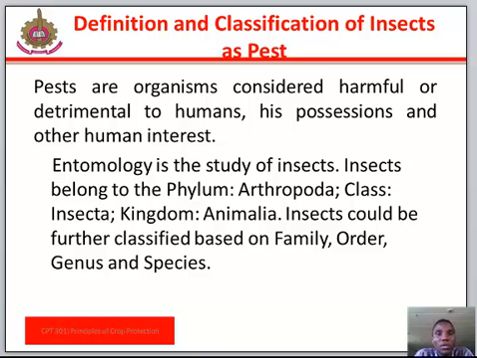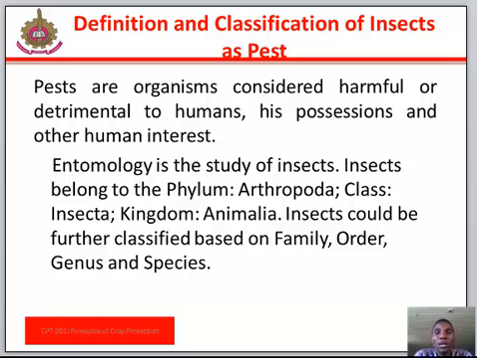Definition and classification of insects as pests. Pests are organisms considered harmful or detrimental to humans, their possessions, and other human interests. Entomology is the study of insects. Insects belong to the phylum Arthropoda, class Insecta, kingdom Animalia. Insects could be further classified based on family, order, genus, and species. Class Insecta could be divided into winged and wingless insects, called Pterygota and Apterygota respectively.